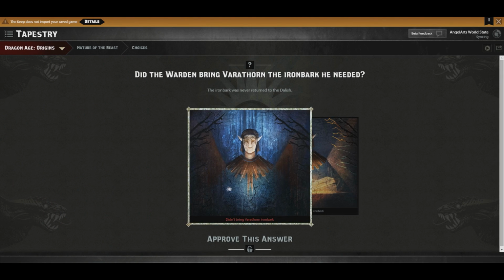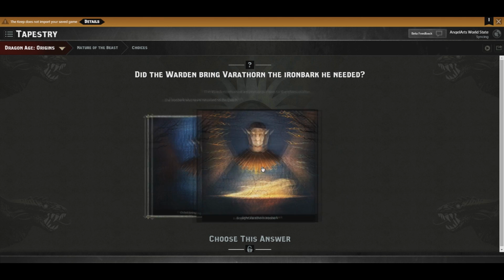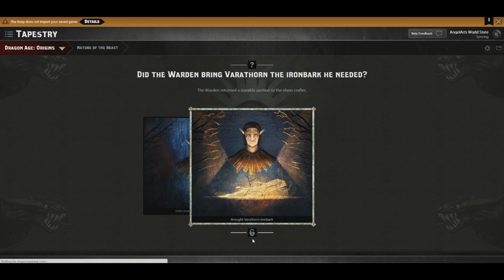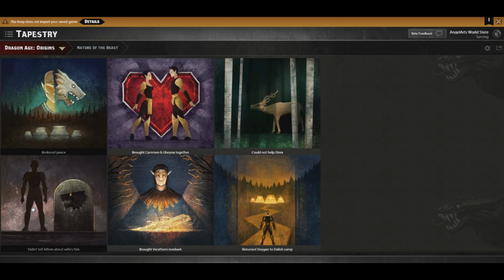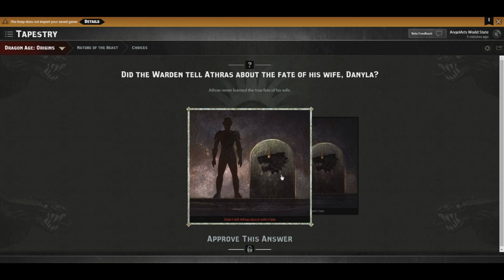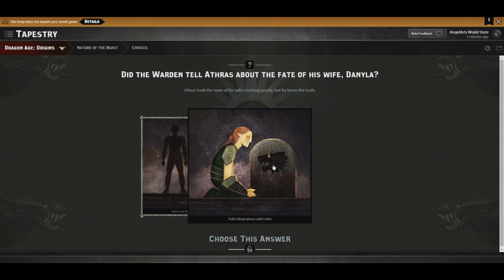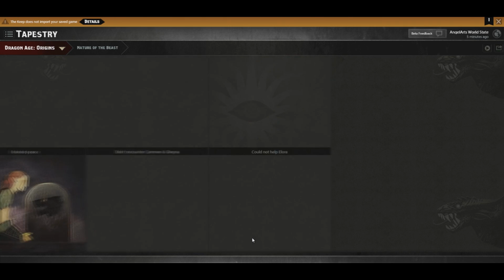What did the Warden bring? Did the Warden bring Varathor the Iron Bark he needed? Yes, I did bring back the Iron Bark. And what did the Warden tell Athos about the fate of his wife, Deniala? We did tell him about his wife. His wife turned into a werewolf. So poor guy.